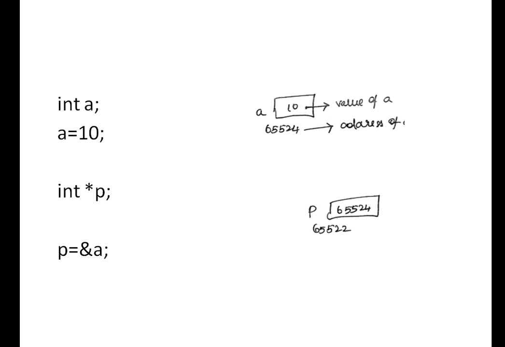So what is this? Again, the variable name. It is a pointer variable. What is this? Value of p. What is this? Address of p, right?